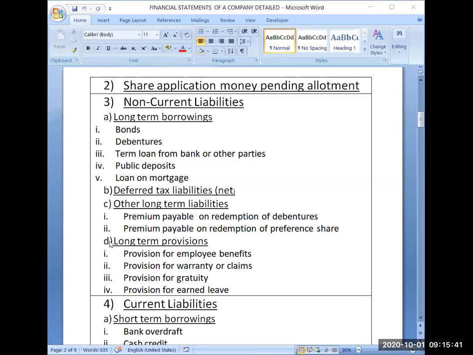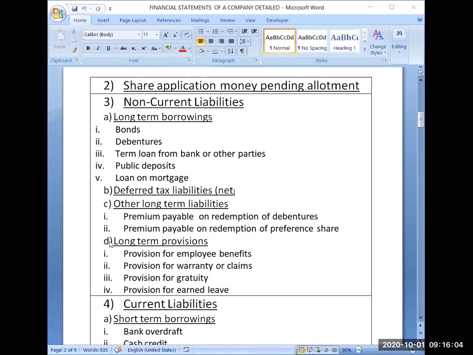If you write it a few times and revise it, recite it a few times, you will be able to learn the main contents of the balance sheet, and this chapter will be very easy for you, and you will be able to score 4 to 7 marks only and only for this chapter.